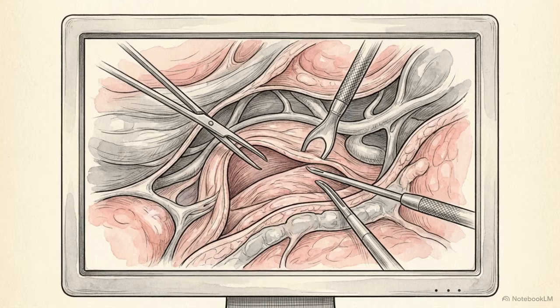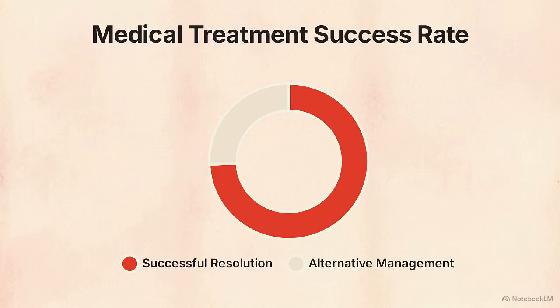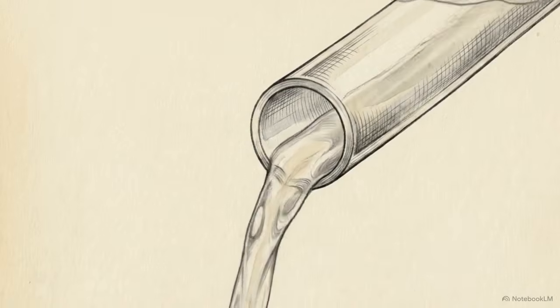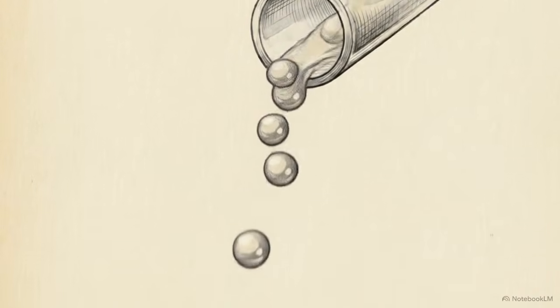Treatment involves either surgical intervention, with laparoscopy as the standard, or medical management under specific clinical criteria. Medical management utilizes methotrexate, which inhibits DNA synthesis in the trophoblast cells. This method has a 70 to 80% success rate in properly selected patients. Managing an ectopic pregnancy is a race to prevent maternal death from shock while attempting to preserve the fallopian tube for future fertility.